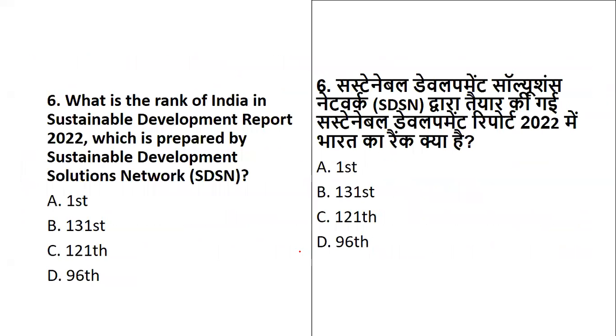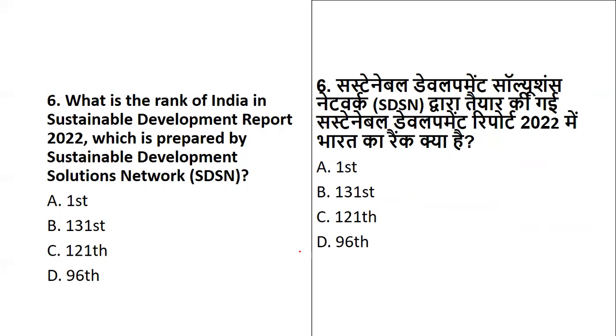Okay. Now, what is the rank of India in the Sustainable Development Report? This can come as a point under sustainable development goals. They are asking the rank of India as per the 2022 report. So according to the 2022 report, what is India's Sustainable Development rank? Whether it's first, 131, 120th, or 96th. You should compare with last time.